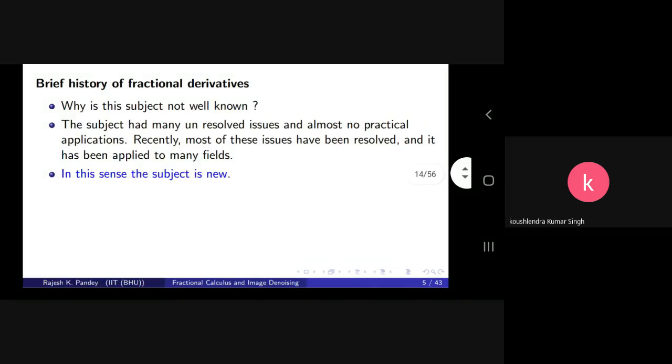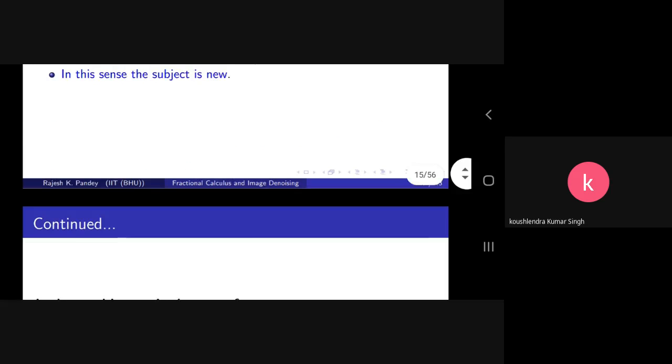In this sense, this subject is new, and several researchers are now using this idea of fractional filters or fractional masks in various applications of image processing, like image denoising, image enhancement, and segmentation problems.